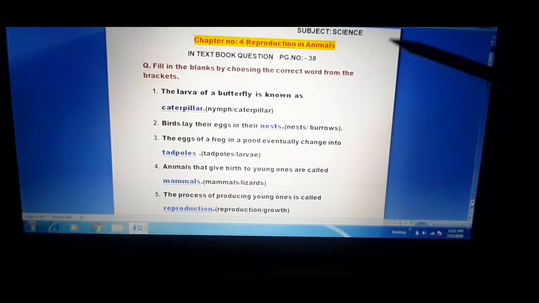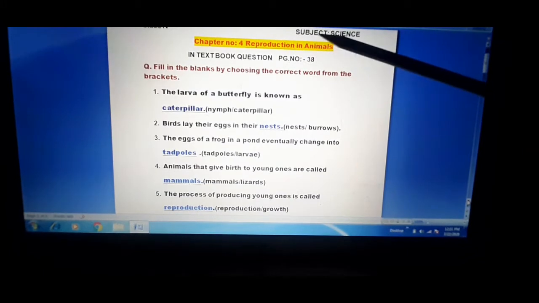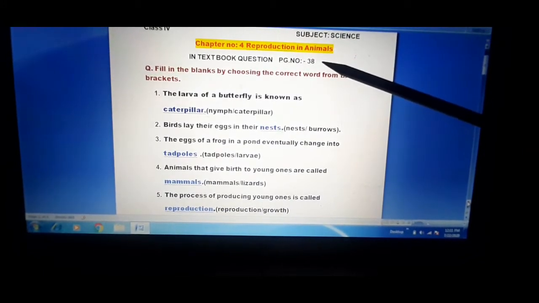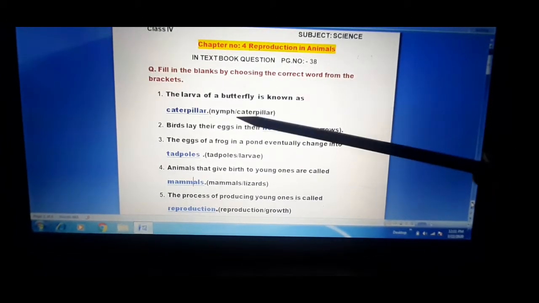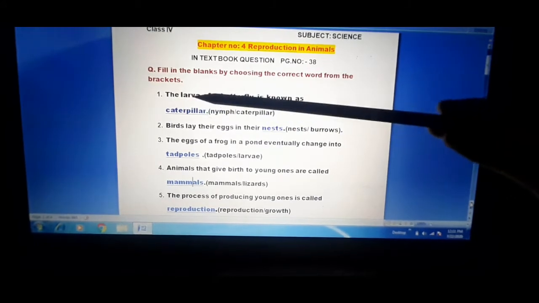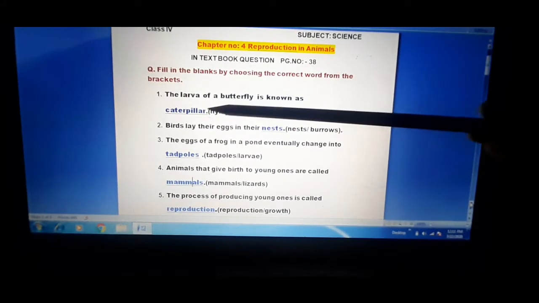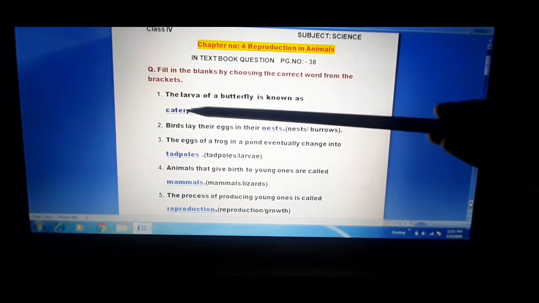Students, let's revise what we have already done. In the textbook exercise, chapter number 4, reproduction in animals, on page number 38, fill in the blanks by choosing the option. The option is given to you, you have to choose it. The larva of butterfly is known as caterpillar. So fill it with caterpillar.